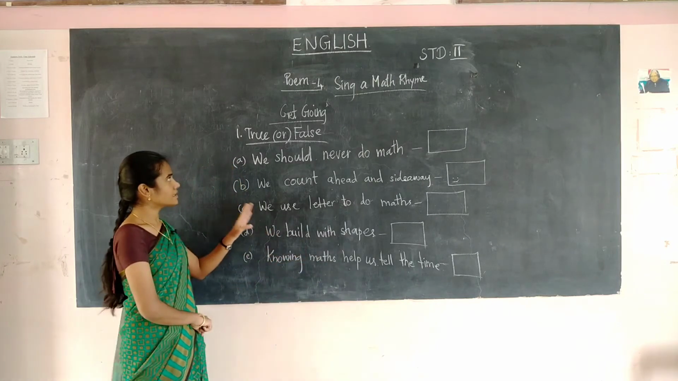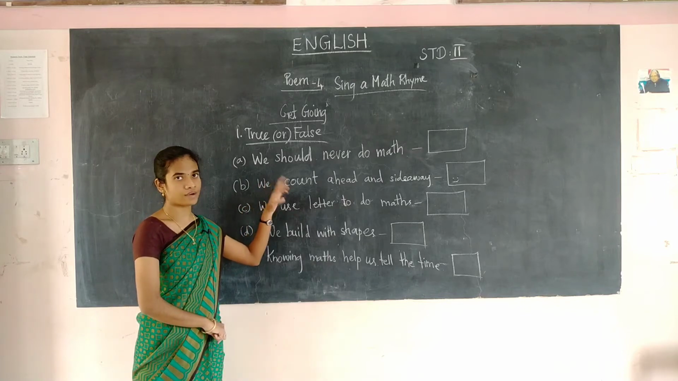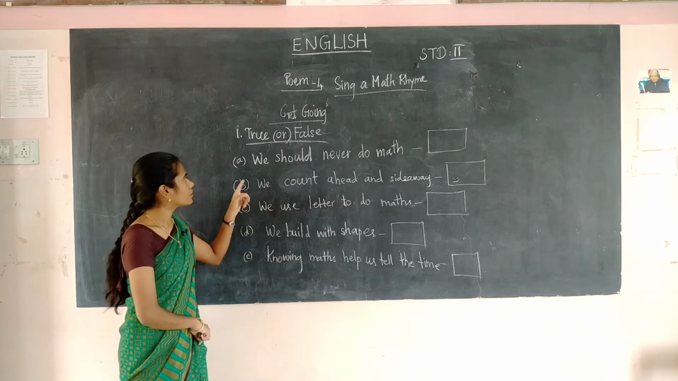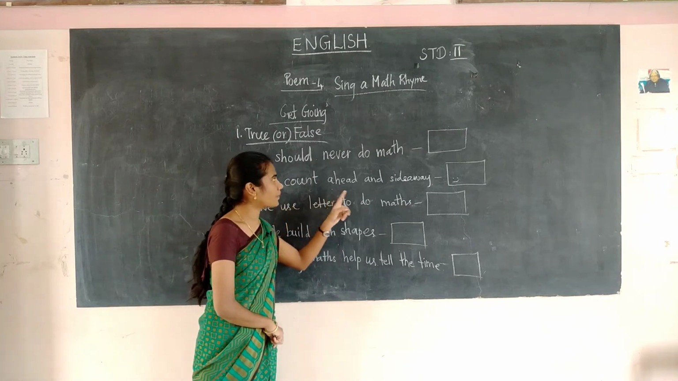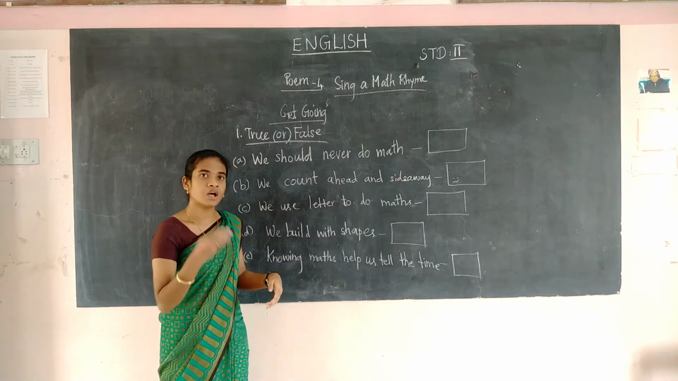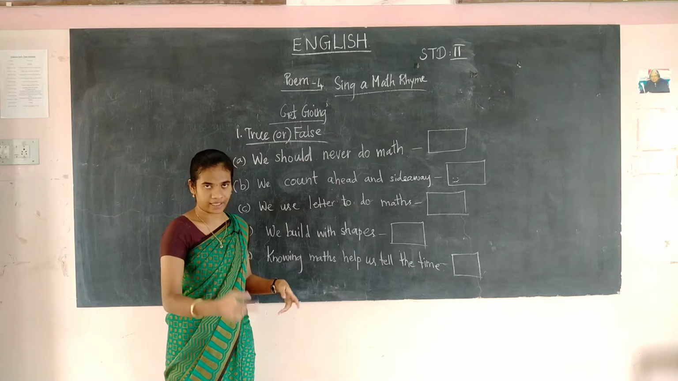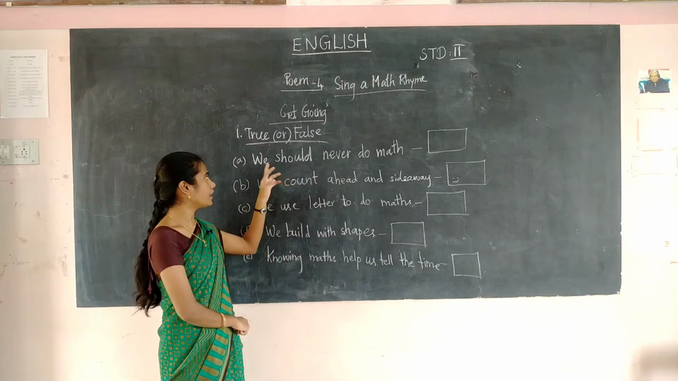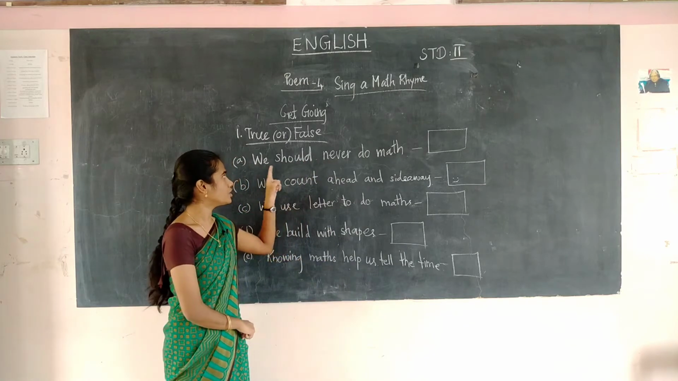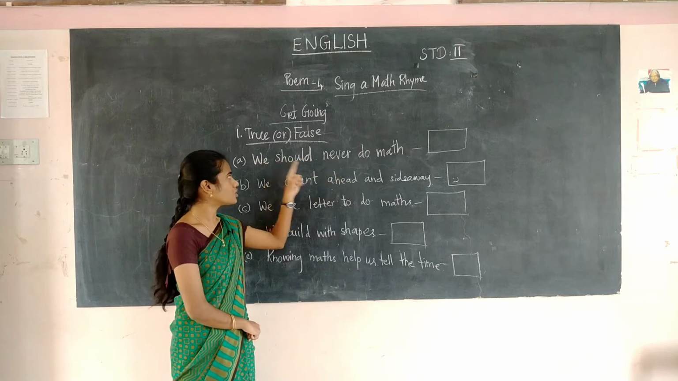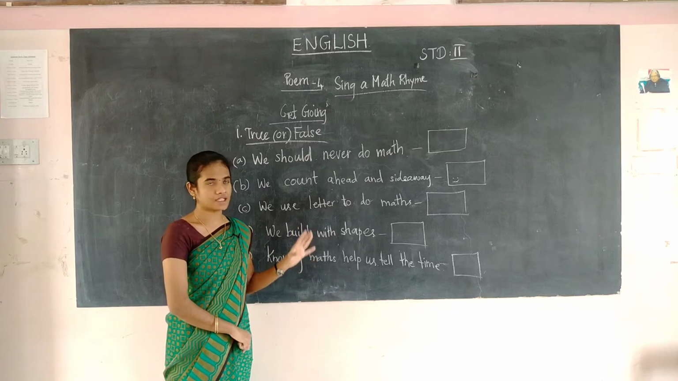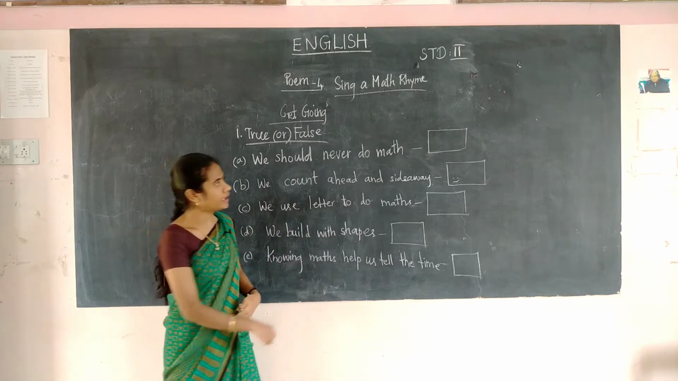Okay, first one, set going. You have to write T for true and F for false. First one: we should never do max. What the poem says is that we have to do max every day. That was the poem line. But here it is given "we should never." Never means not, it's a negative one. We should not do max. In the poem they are saying you have to do max only. So the statement is false, so you have to put F.